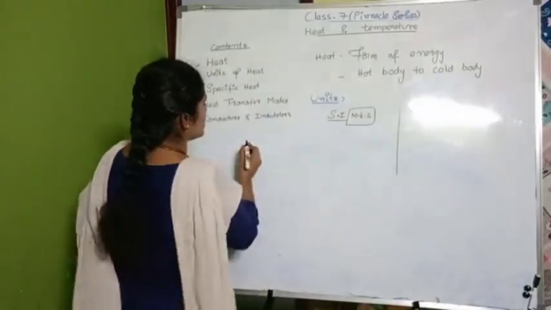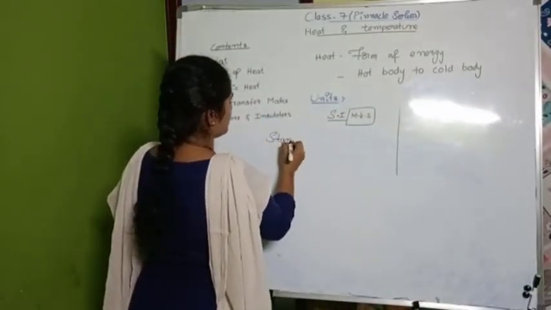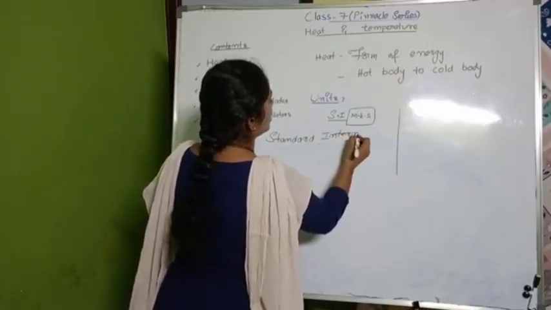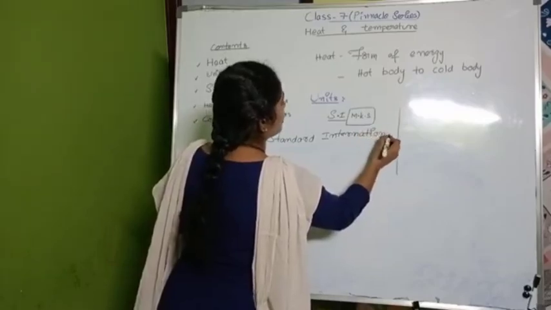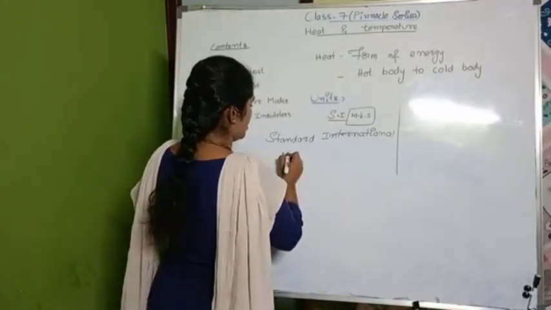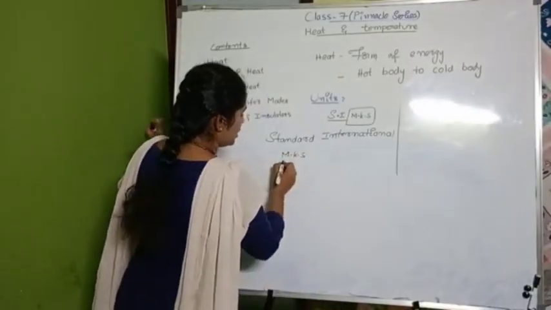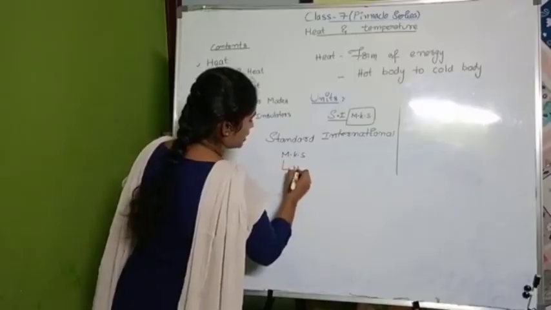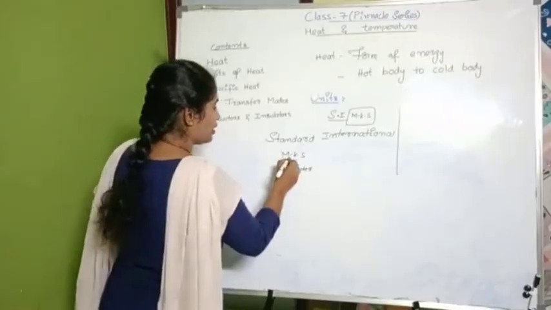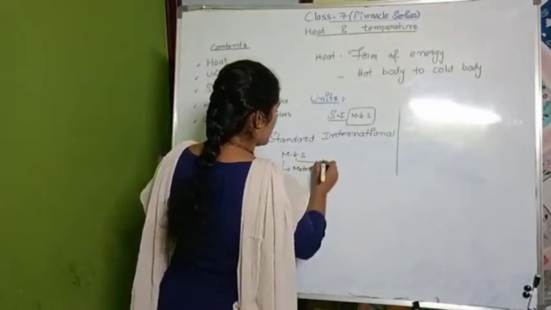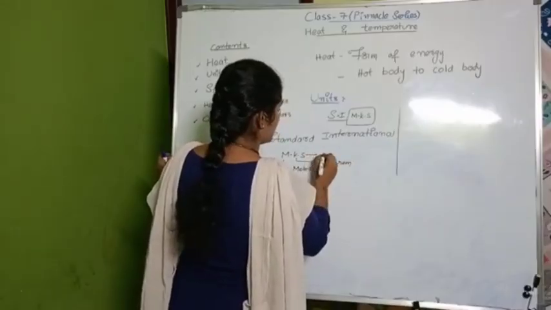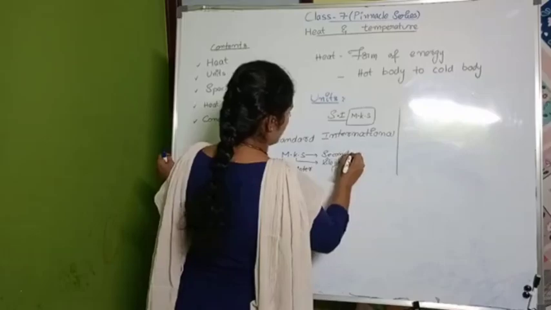What is SI? Standard International System of Units. What is the meaning of MKS? Here M represents meter, so length is in meters. K represents mass in kilograms. And S, time measured in seconds.